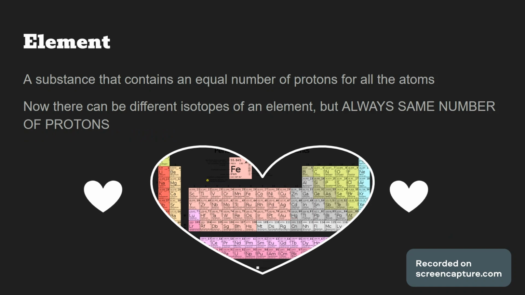The same thing with electrons. You can have different numbers of electrons, perhaps with different charges for an element, but the number of protons will always remain the same, because it relates to the atomic number, and that is a little bit how you define an element. So that's good to note. And here's our periodic table with all the elements on it, and you can see the number of protons will remain the same for every single sample of that element.